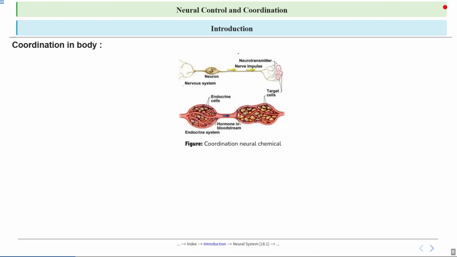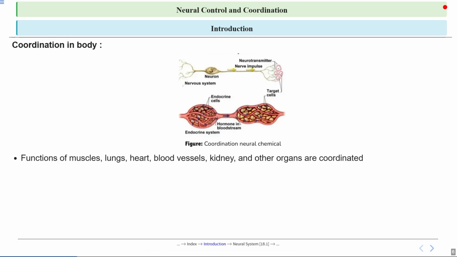You can see here the nervous system, and the neurotransmitter, which is the chemical responsible for conducting the nerve impulses. Then you can see endocrine cells. The whole endocrine system is responsible here. You can see the way hormones are moving inside the vessels, that is, hormone in the bloodstream. You can see the target cells. We will talk about it in detail.